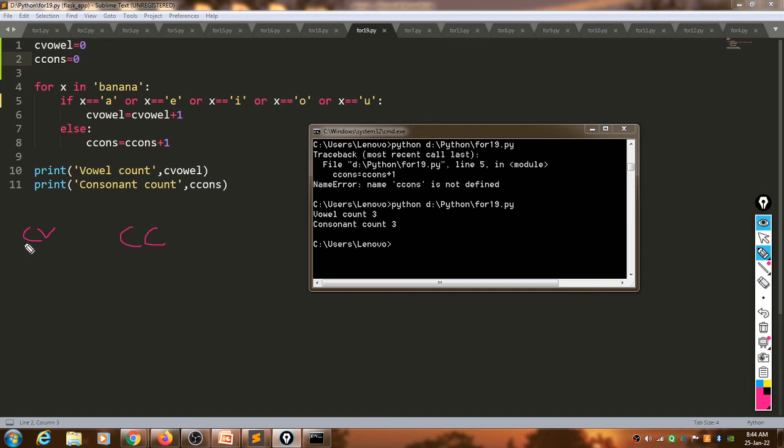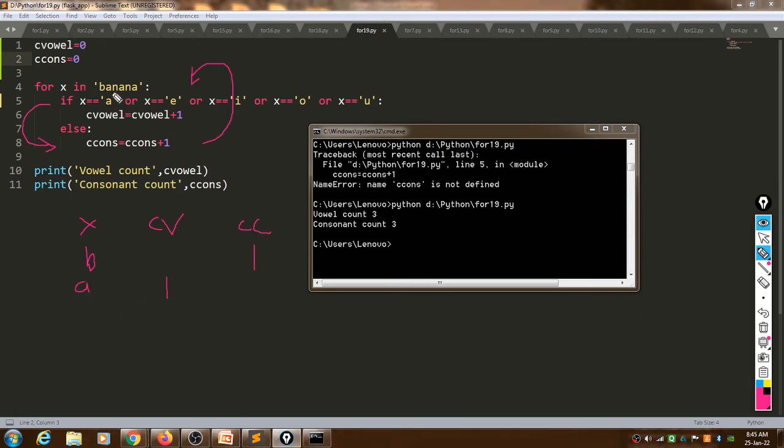So here C vowel and C consonant. First it will take a character, X. First it will take B, and check whether B is in between these characters. No, so this is false. So it will increment C consonant by 1. Initially it is 0, so it will increment by 1. Next, we are in the for loop, so it will take the next character, A. It will check whether character A is in this, X is equal to A. So it will increment the value of the counter by 1.